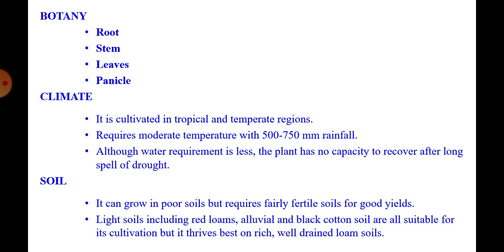Climate: it is cultivated in tropical and temperate regions, requires moderate temperature, and grows successfully with 500 to 750 mm rainfall. Although water requirement is less, the plant has no capacity to recover after a long spell of drought. Soil: it can grow in poor soils but requires fairly fertile soil for good yield. Light soils including red loams, alluvial and black cotton soils are all suitable for its cultivation, but it thrives best on rich, well-drained loam soils.